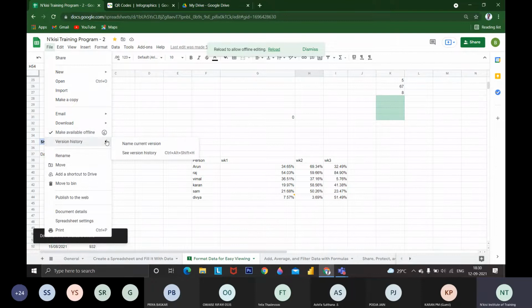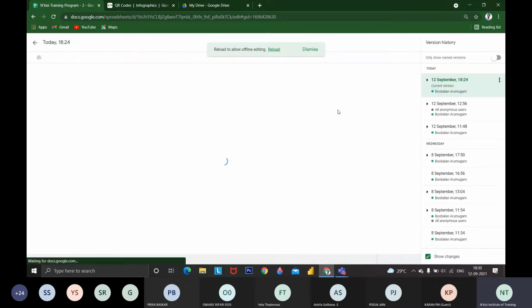This is the version history. We can see the version history, what versions are available in this Excel. If I'm creating this, we can see when I created it and who has changed this Excel. Can you see this option, version history?